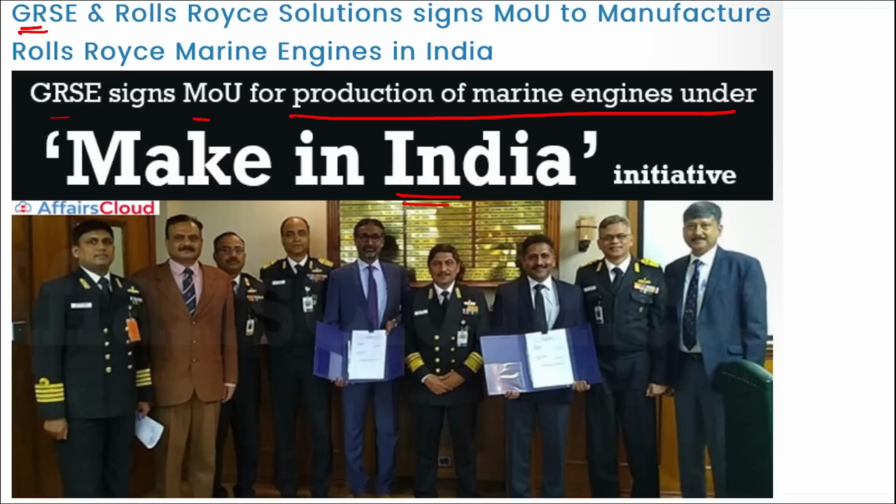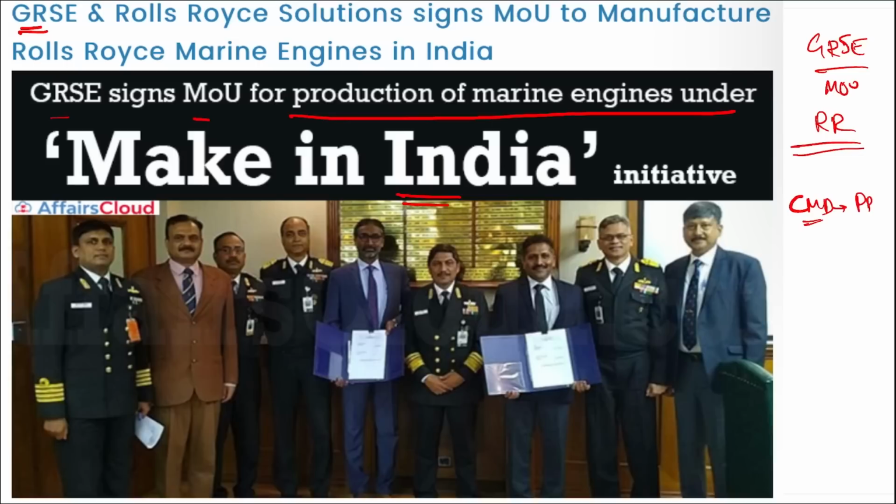The collaboration between GRSE and Rolls-Royce is a step towards the indigenization of marine engines, and this will also create a robust ecosystem that will help us to be reliant on Indian manufacturers in the future. If we talk about GRSE, it signed an MOU with Rolls-Royce, basically to make marine engines in India only.